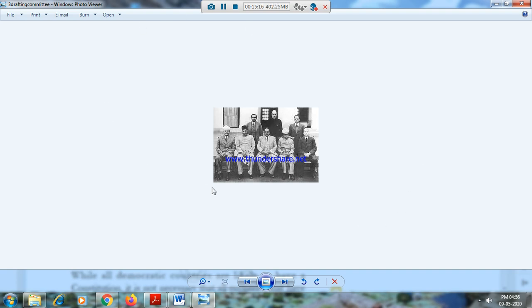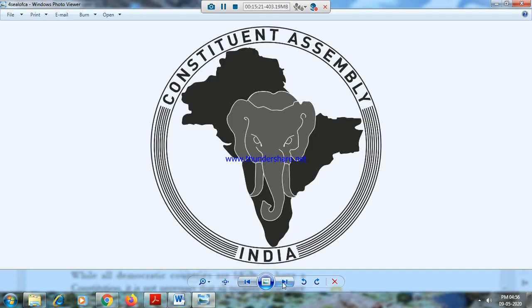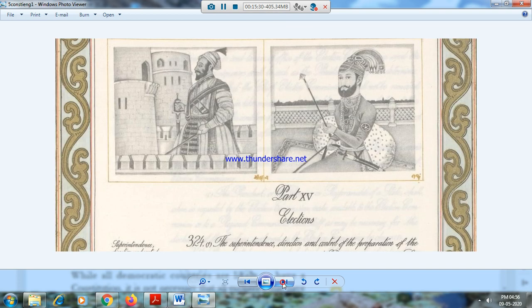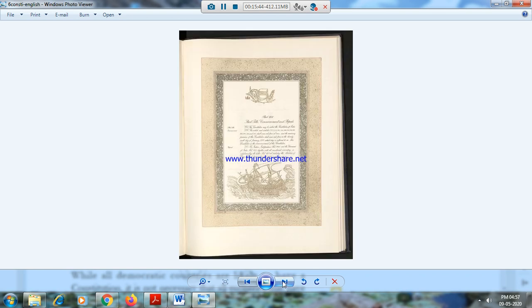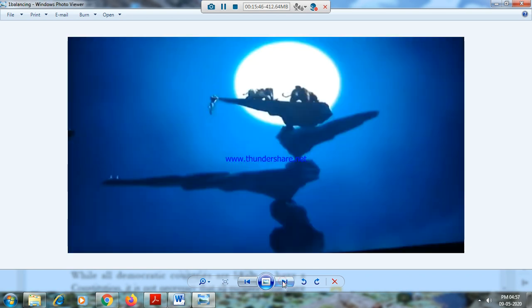All other members you will read in further classes. This was the Constituent Assembly symbol. The elephant was the animal that represented the Constituent Assembly. They chose the elephant. This is the written constitution. You see the calligraphy? Yes. You see the pictures? Yes. These are the contributions of some artists. You see, this is the original constitution page. Okay.